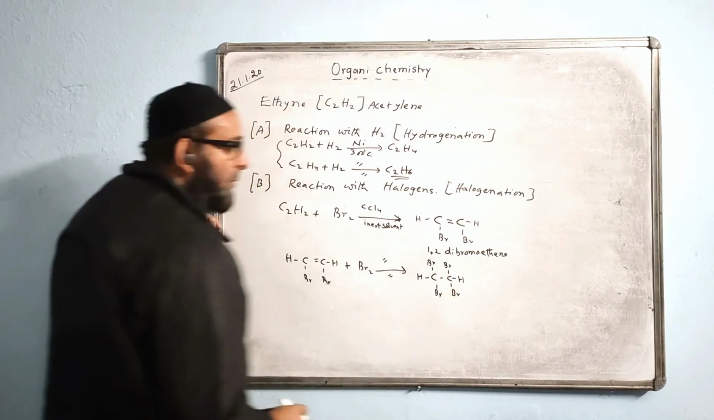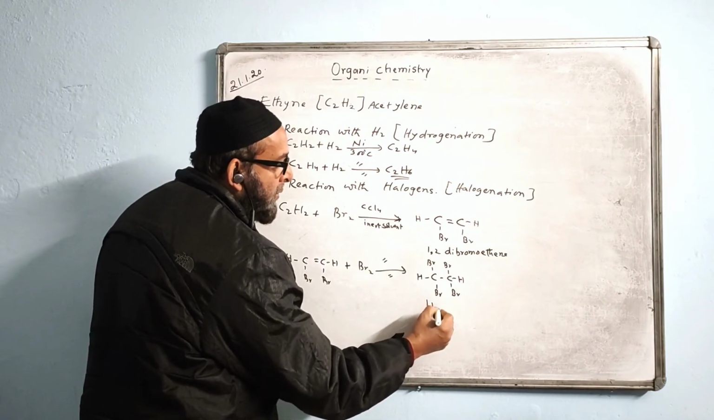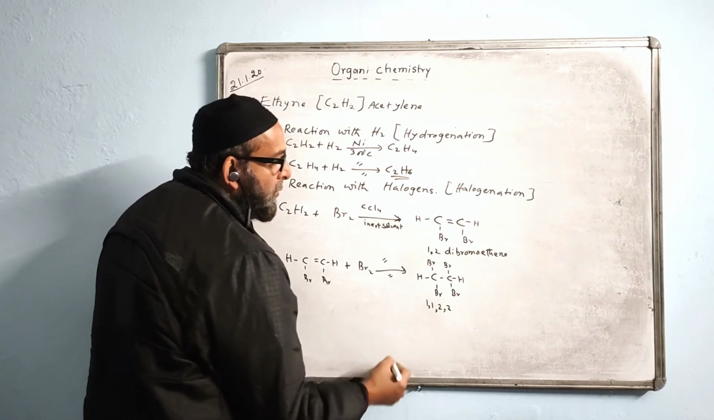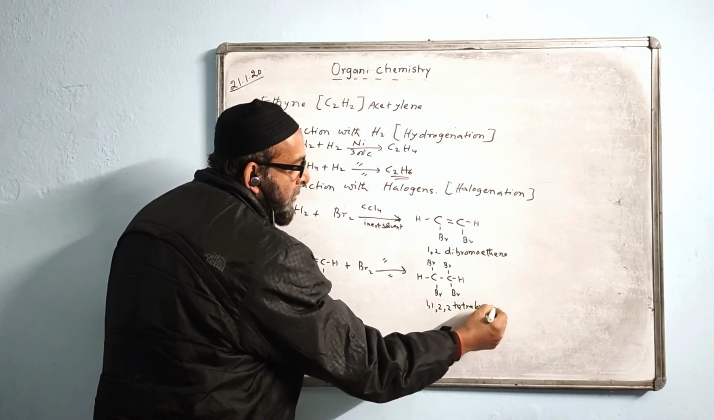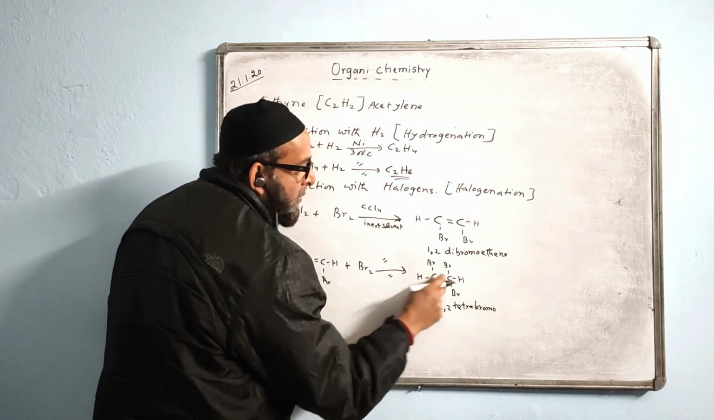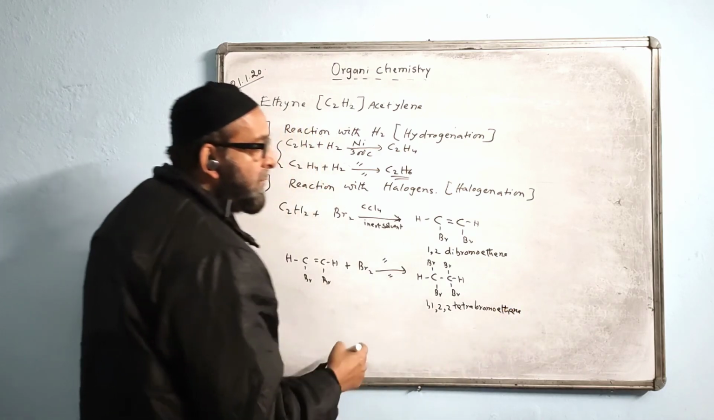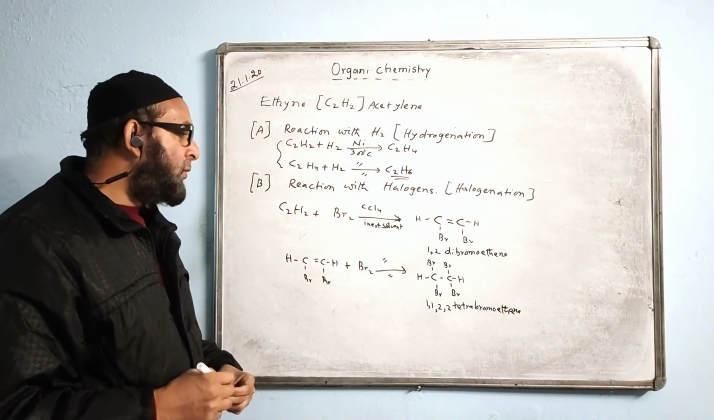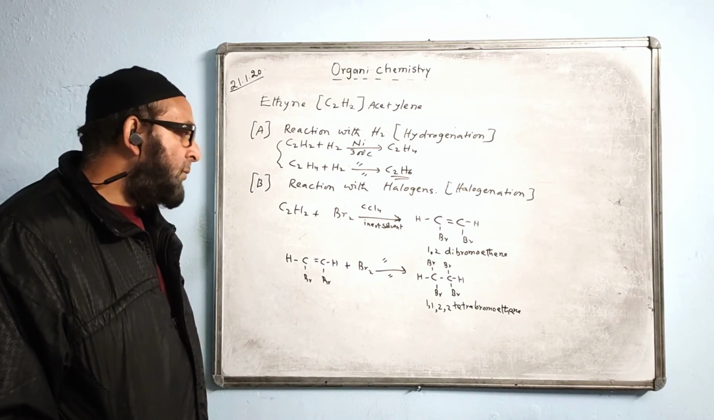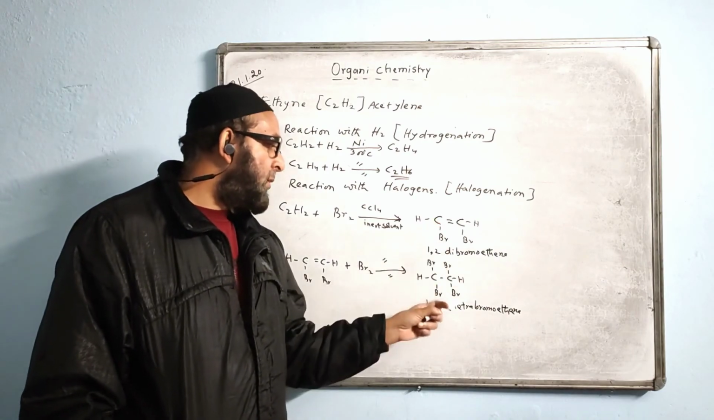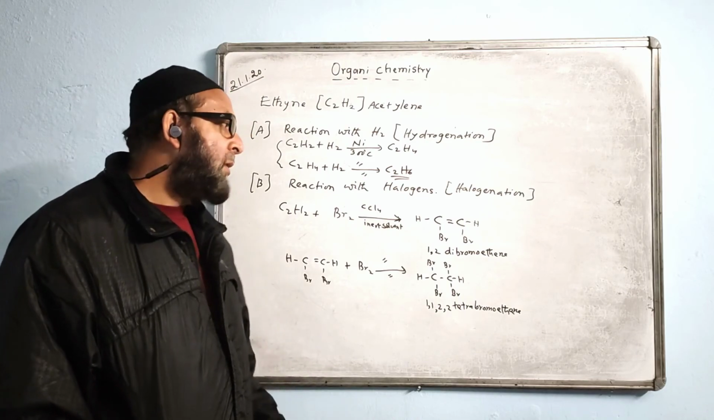What is the name of this compound? Tell me, what name will you give? 1, 1, 2, 2. Ethane, since a single bond is there. No, it is with a single bond. Ethane: 1,1,2,2-tetrabromoethane. The earlier one was ethene, with a double bond. This is a single bond, so ethane. So you have to know the name of this compound also, right?